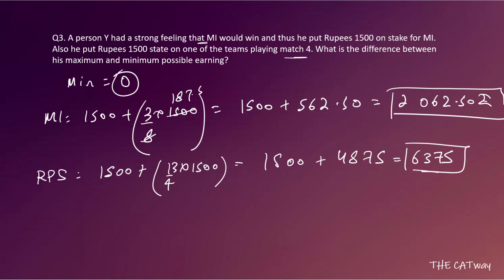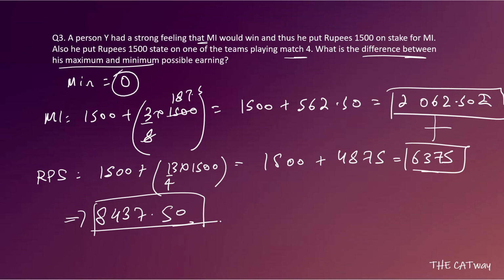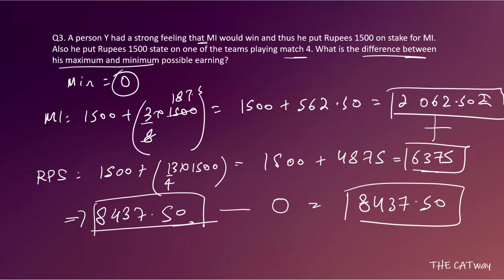Now the total maximum amount will be the addition of these. So let's add them. When we add them, we get 8437.50. This is what we have. And we were asked the difference between maximum and minimum earning. So maximum earning is this one. Minimum earning we have calculated as 0. So the difference will be 8437.50. Okay. So I hope this is clear to you guys.